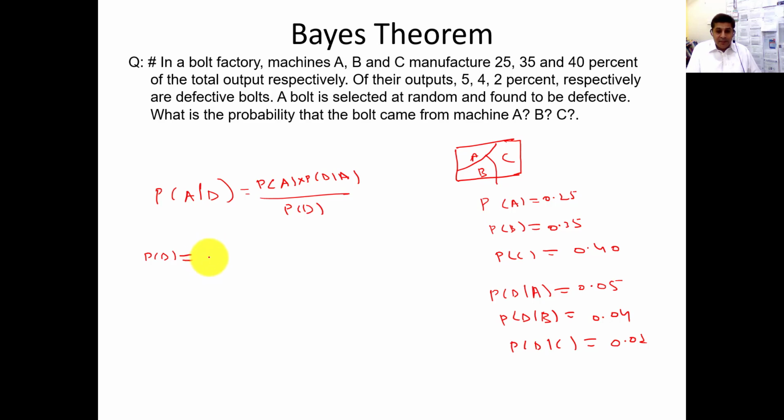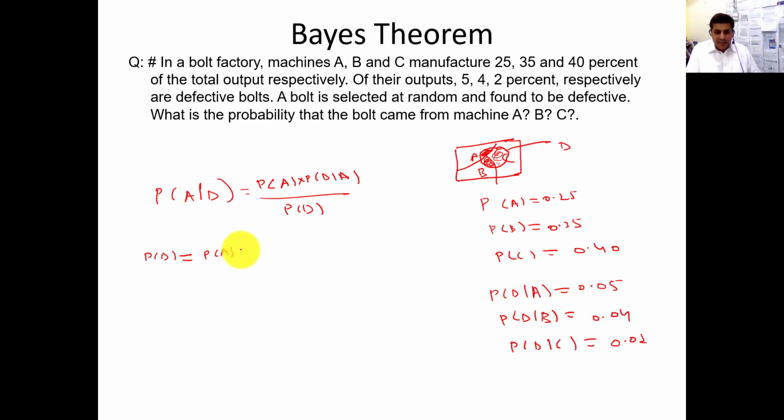Let's suppose this portion is defective. Some portion of A produces defective, some portion of C produces defective. So how will you calculate the defective probability?